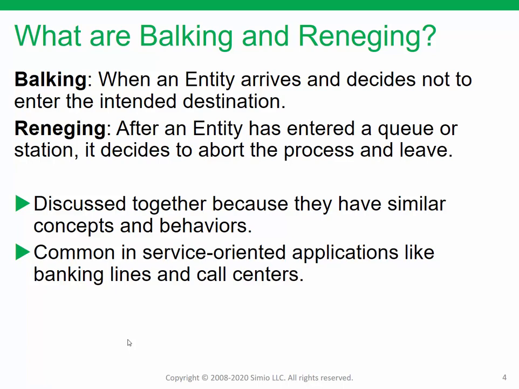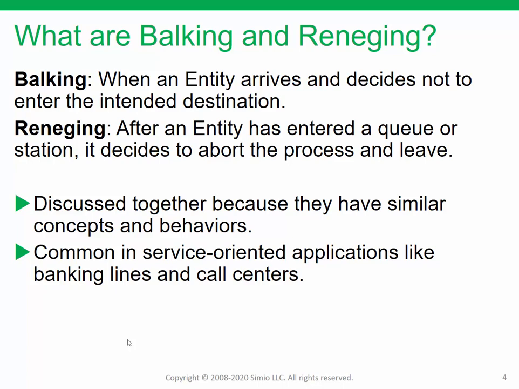So what exactly are balking and reneging? Well, they're two related concepts. Balking is when an entity arrives but decides not to enter the intended destination. So you go to a fast food restaurant, open the door, see a line, and you leave because the line's too long. That's called balking. Reneging is related, but reneging is after you've already entered the destination, so you've already gotten into the queue, and then you decide to leave. So you get in the queue and you decide you've waited too long and you're going to leave.